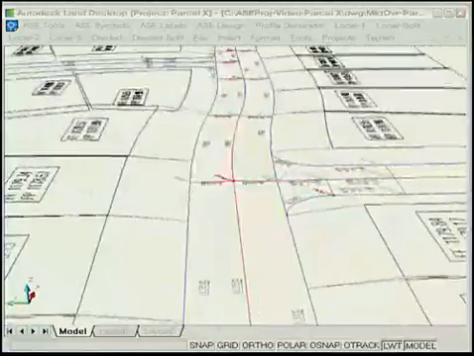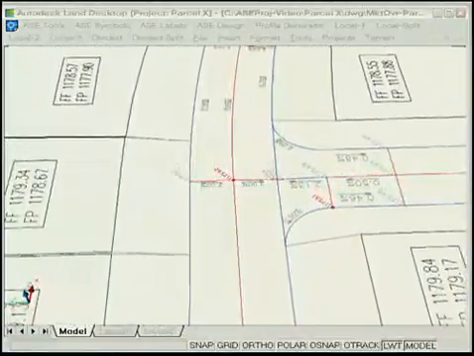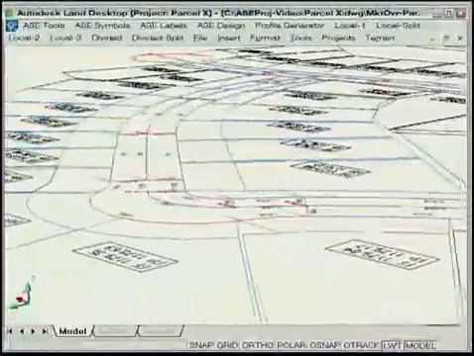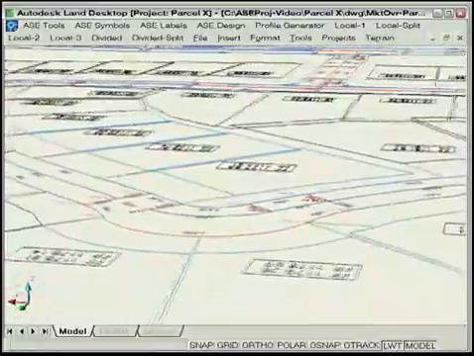ASE Civil Design software is a unique solution specifically geared towards acceleration of the subdivision vertical design and production process.